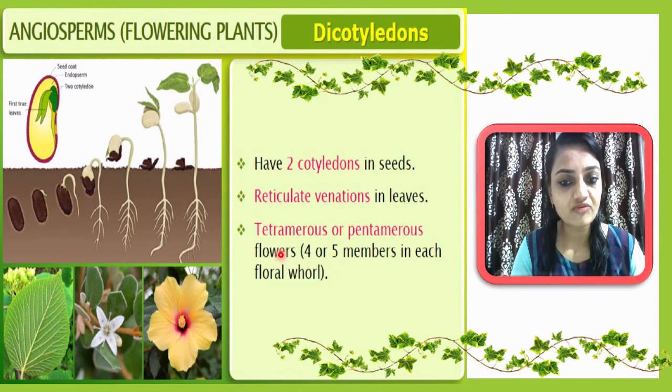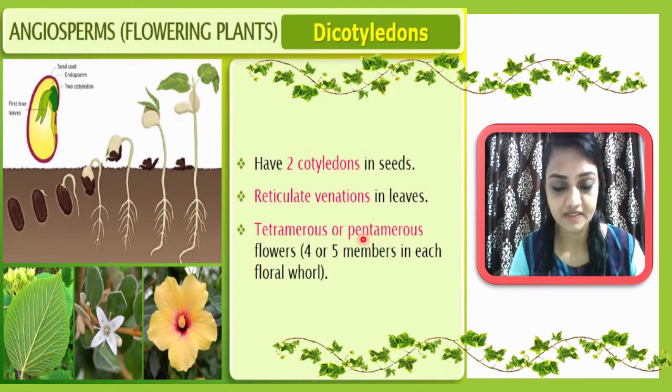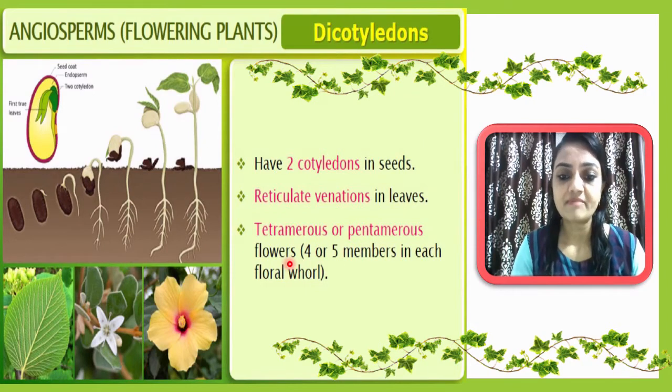If it is in 4, it is tetramerous, and if it has 5 members, it is pentamerous. So tetramerous or pentamerous flowers means 4 or 5 members in each floral whorl. Here you can see this is a tetramerous flower, and this one having 5 is a pentamerous flower. This is a very good characteristic of dicotyledons.